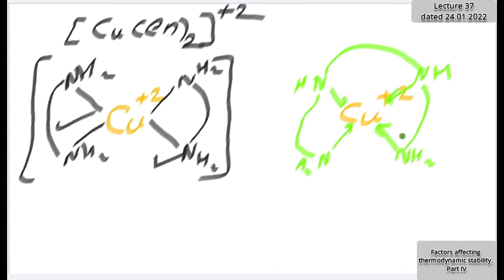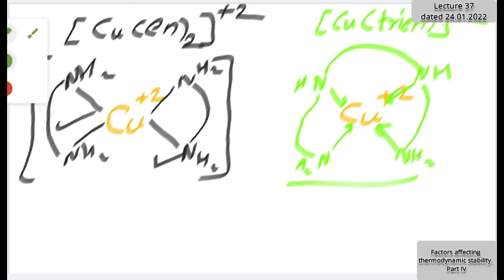But my question here is how many rings are there? Here the ligand is only one. So the formula will be Cu trien, triethylene tetramine. Sorry, only one ligand, and the charge will be plus 2. But our point of interest is to find the number of rings. How many rings are here? In the first case, two rings are there.